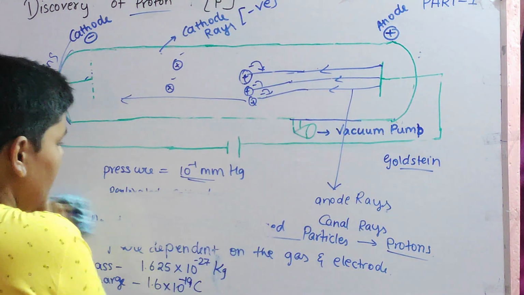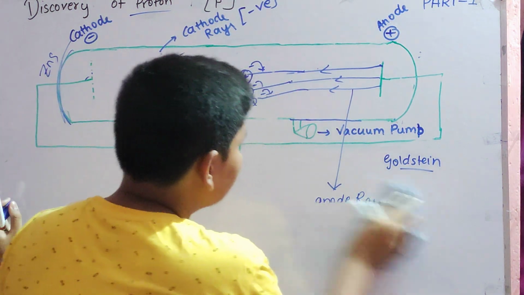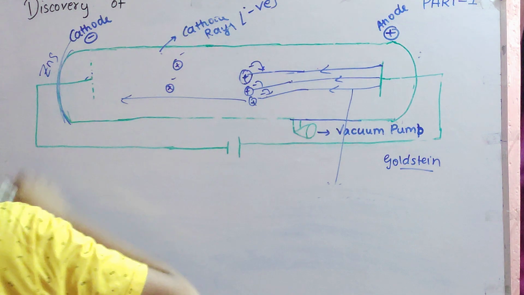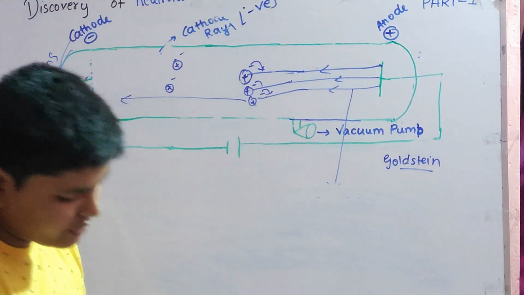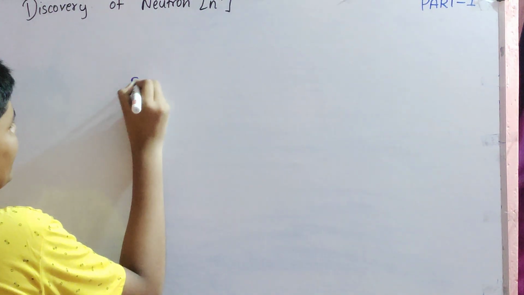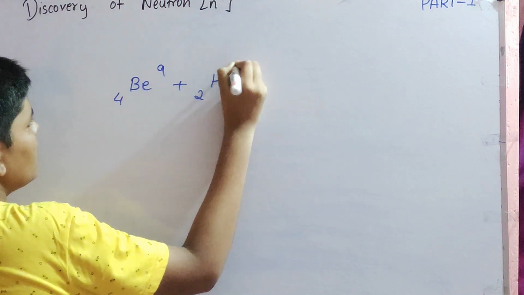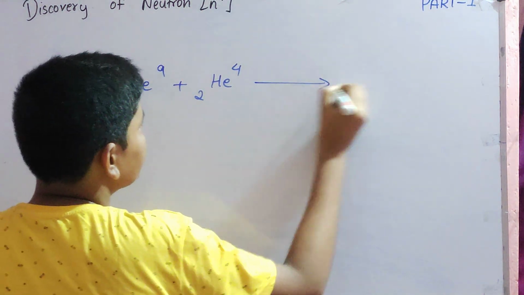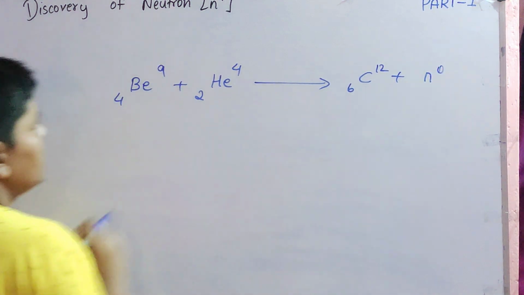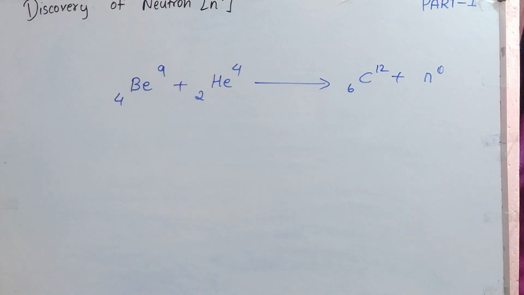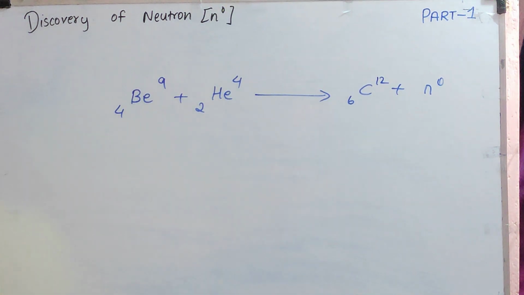Let me write over here. Because discovery of neutrons was not such a great deal. So here, discovery of neutron. He took beryllium, bombarded with alpha particles, which gave him carbon 12 plus neutron. This was the equation which he gave: beryllium bombarded with alpha particles gave carbon plus neutron.